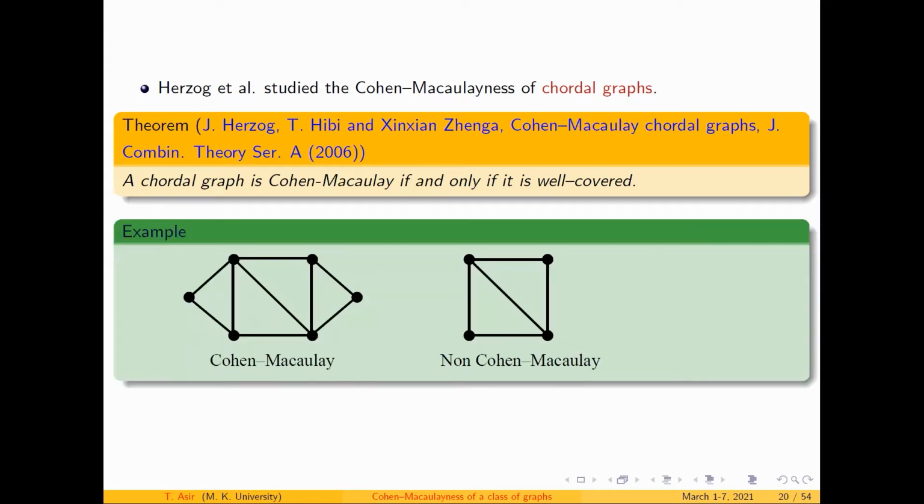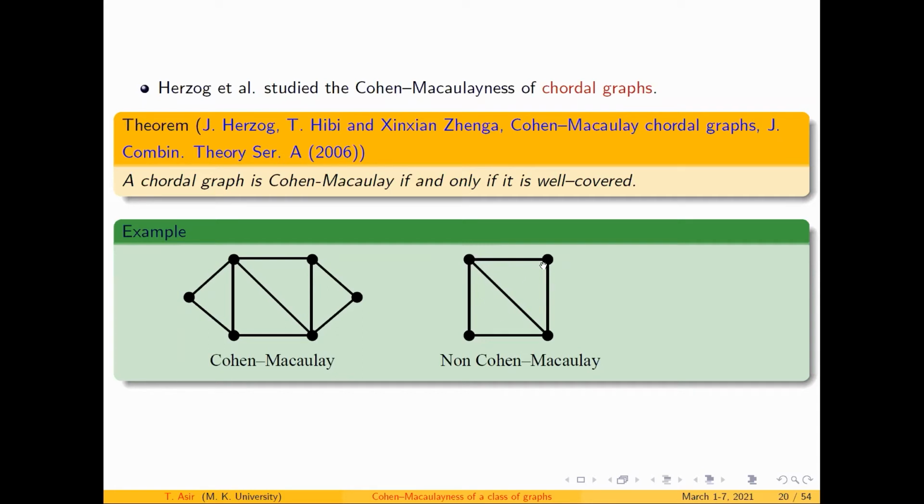Okay. So here is an example. Again, I would like to give you examples of chordal graphs, Cohen-Macaulay and non-Cohen-Macaulay. This graph is non-Cohen-Macaulay because it is not well covered. I should exhibit maximal independent sets of different cardinality. For example, if I label this as V1, then the singleton V1 is a maximal independent set because we are not able to add V1 to either V2 or V3 or V4. Therefore this singleton set V1 is a maximal independent set.